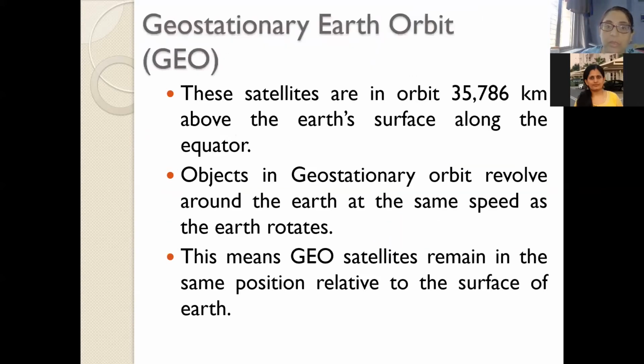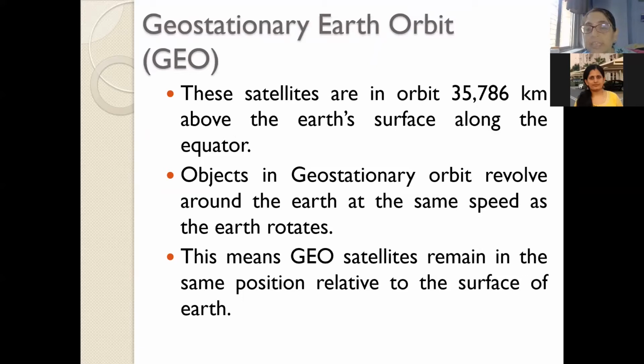So now starting with the GEO, I told you the characteristics of a GEO. The altitude is 35,786 kilometers. The time period to complete the revolution by the satellite around the Earth is 24 hours, and therefore the angular velocity of the satellite and the Earth on its axis is the same, because of which an observer or an Earth station sees the satellite as stationary.